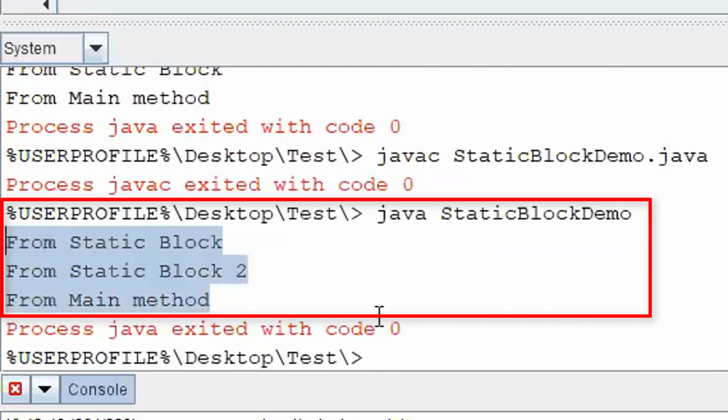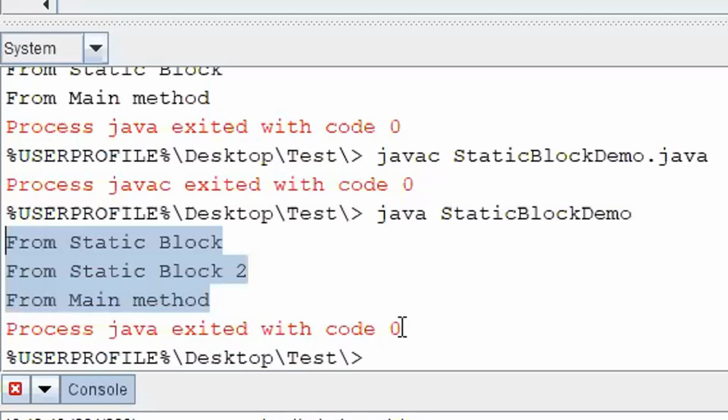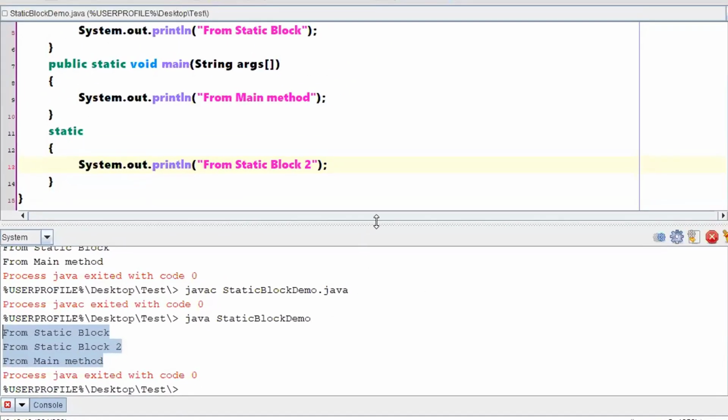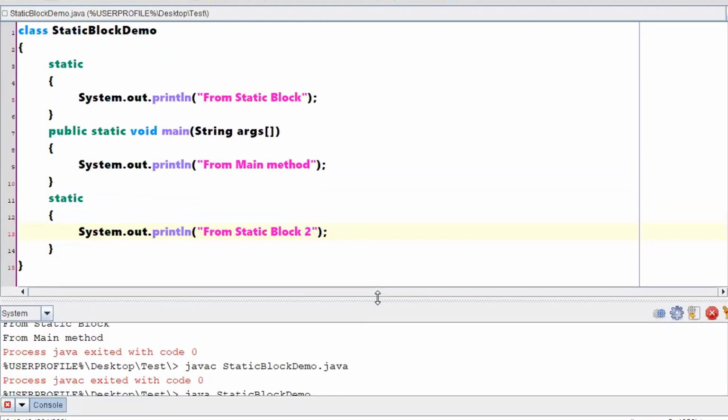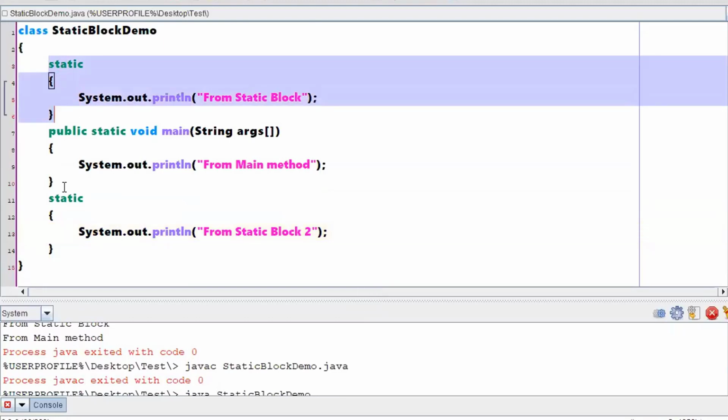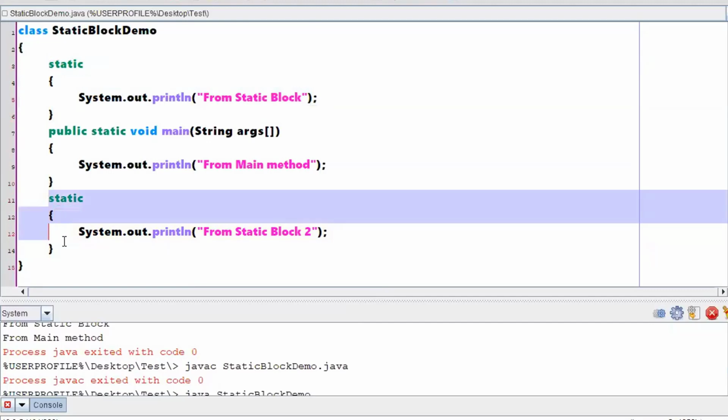See, from a static block, then from a static block 2, then from a main method. Then what is the conclusion that has been given for us? Whichever static blocks you have, those static blocks will be executed first, and from top to bottom, whichever comes first will be executed. That means first this particular block will be executed. The next static block you have is this one. This one will be executed.